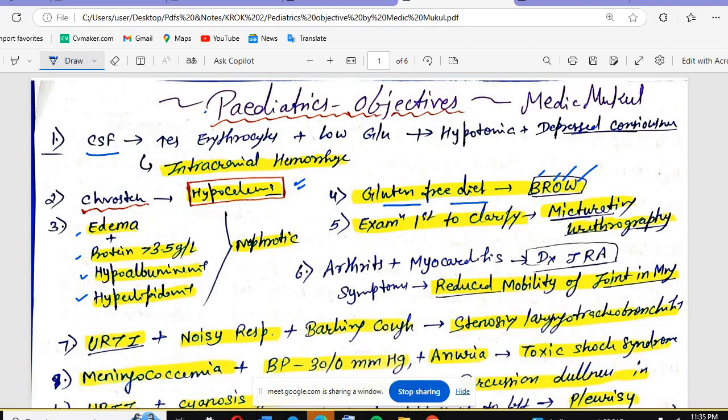Then we have the examination to do first to clarify. This is one of the urinary symptom questions. We have one investigation that we call the micturating urethrography. In which condition do we do the micturating urethrography? If in the question you see which examination to do first to clarify, in that condition you will do the micturating urethrography.